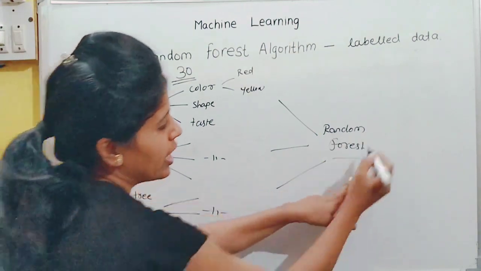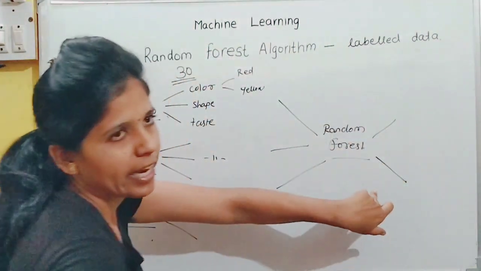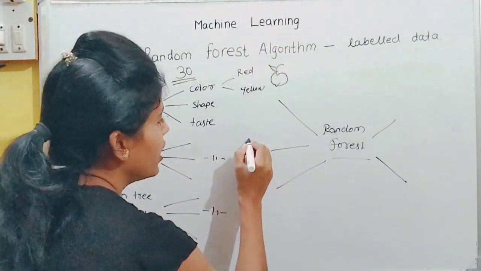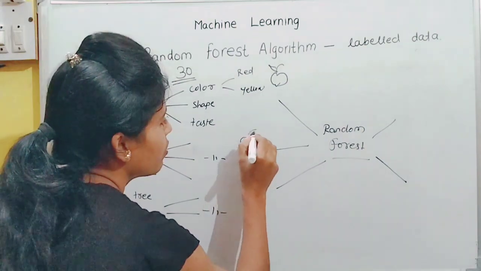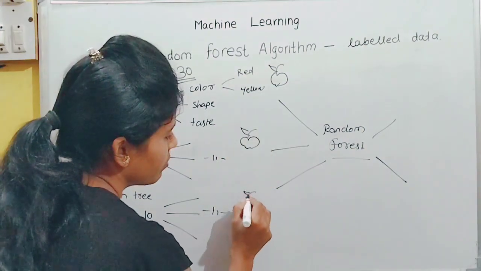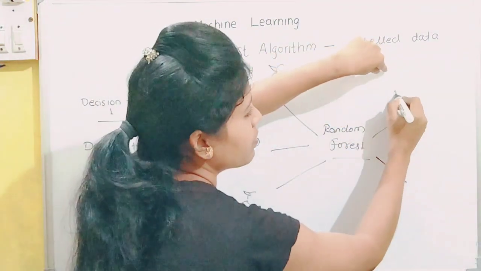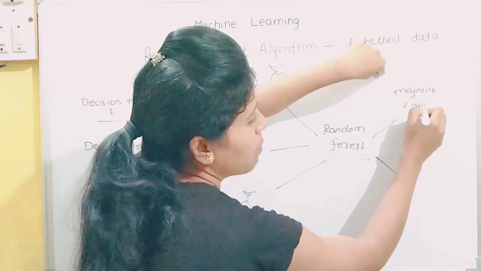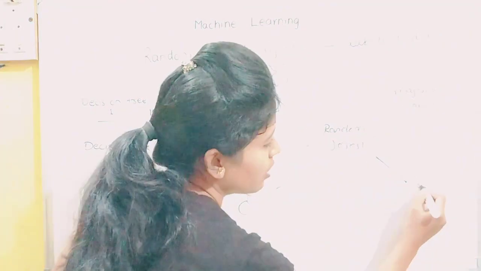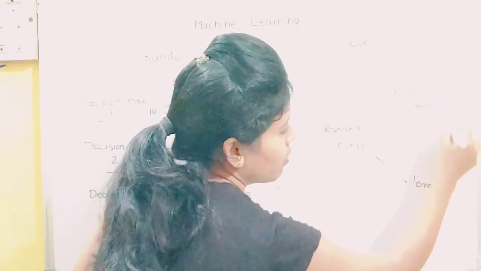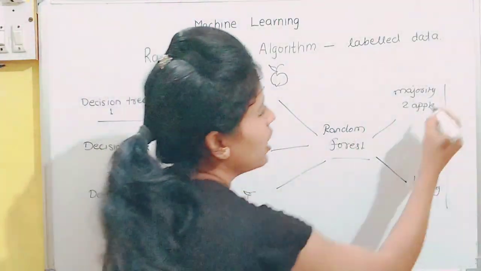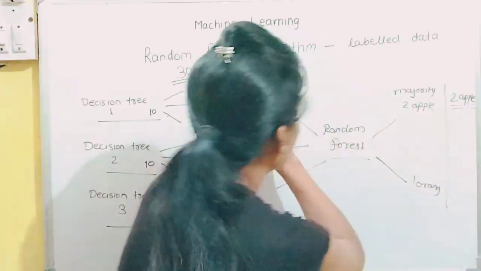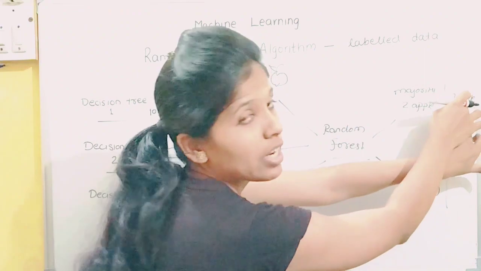It goes to the random forest, and the random forest gives the correct output by majority, here a majority of 2 apples and 1 orange. Therefore the random forest gives the final decision: there are 2 apples, so the fruit is an apple.